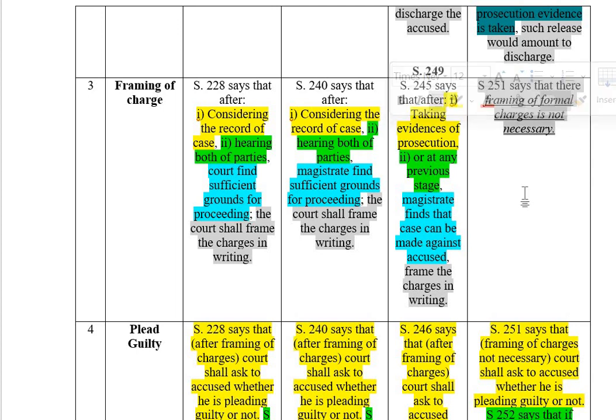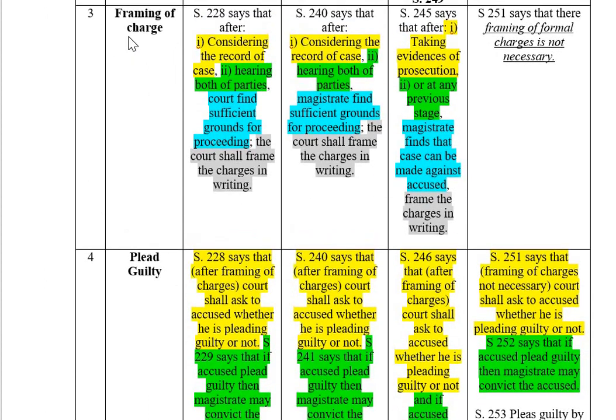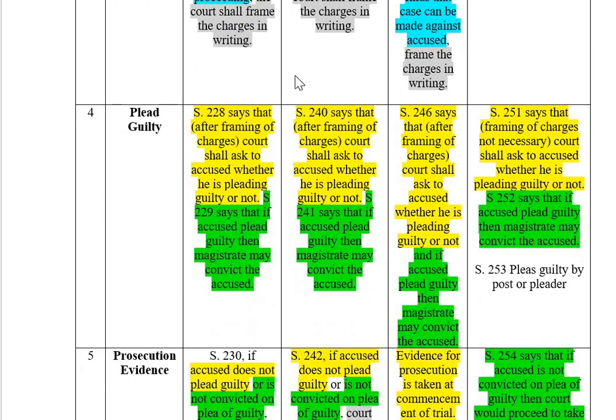251, summons cases. No formal charge is required. It is not a mandate to frame the charge in summons cases. After framing of charge, the court will ask the accused, do you plead guilty? 228 says in a session trial, after framing of charges, the court shall ask the accused whether he is pleading guilty or not. In every trial it is happening.